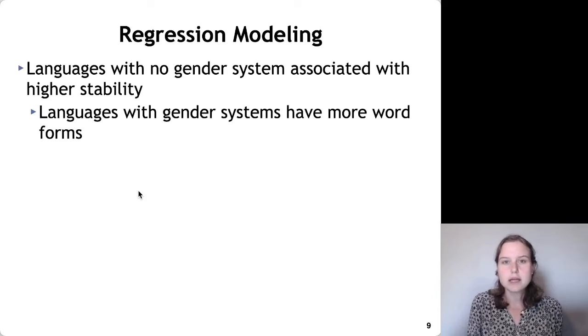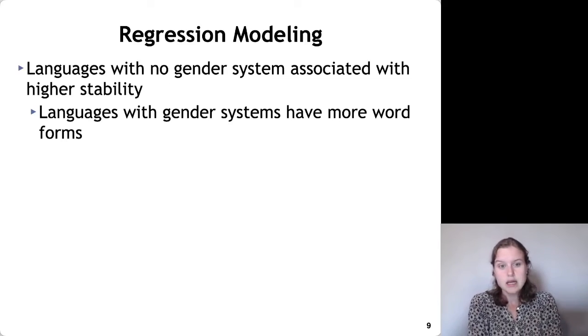The second result that we can take away from our regression model is that languages with no gender system are associated with higher stability. And again, this is intuitive. If you have a language that has a gender system, then there's going to be more word forms in that language. There's potentially going to be a male word form and a female word form of different common words. And so this is going to lead to lower stability that we see in the word embeddings.